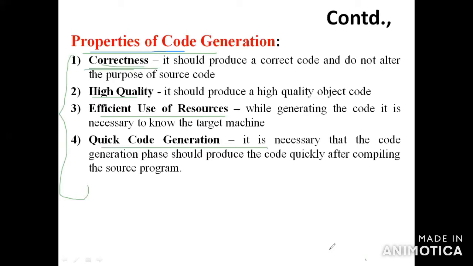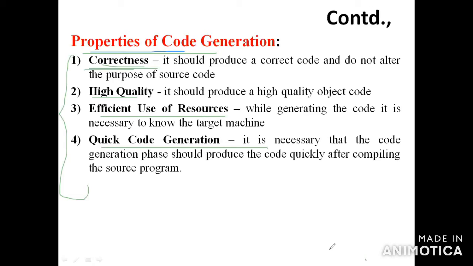While generating the code, it is necessary to know the target machine. The fourth one is quick code generation. It is necessary that the code generation phase should produce the code quickly after compiling the source programs. After compiling the source program, you have to check that everything is correct in the given part of the programs, so that it produces effective object codes.